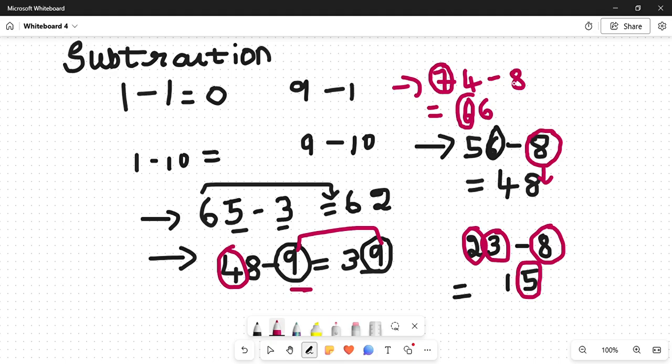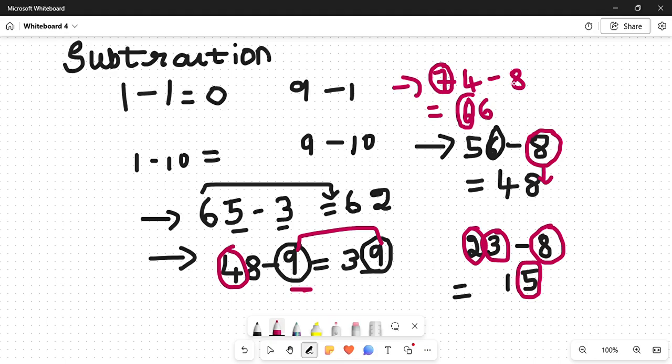Yeah. So this is what you are supposed to do for each and every problem. You can identify like this, but this doesn't work out for each and every problem. Please try to understand. That is why what I suggest is, if you are getting 9, 8, or 7, please make sure that you first take the given 2-digit number. You have to subtract it by 10 and then you have to add the required. For 9 you have to add 1, for 8 you have to add 2, and for 7 you are supposed to add 3. Okay, yes.